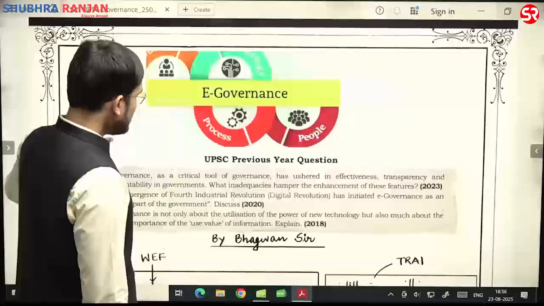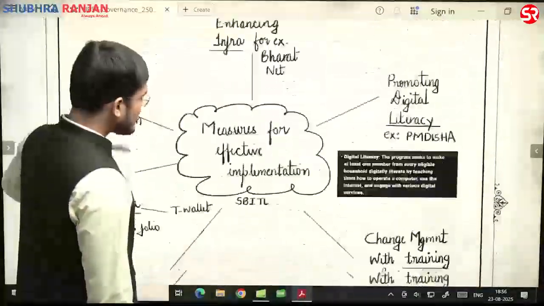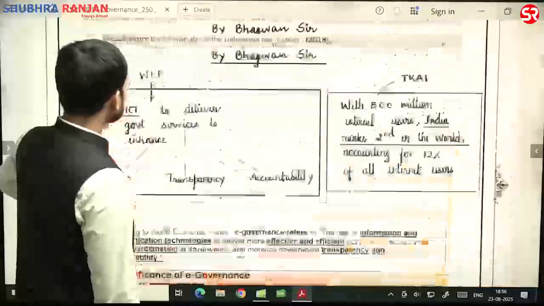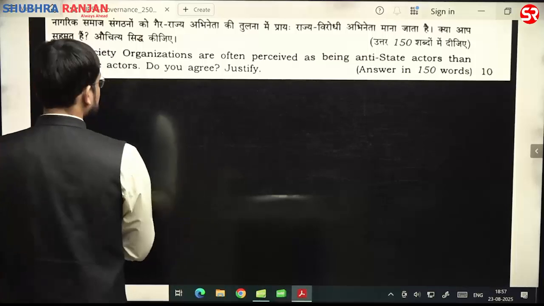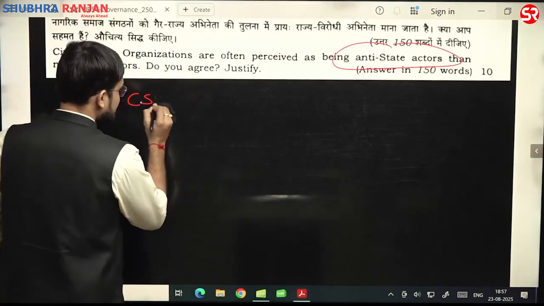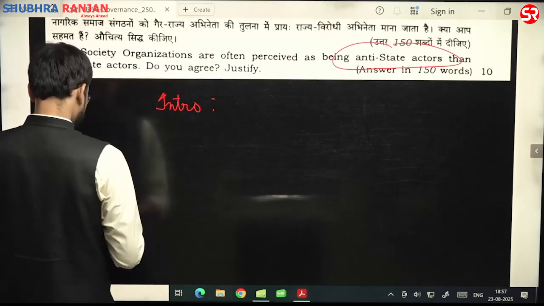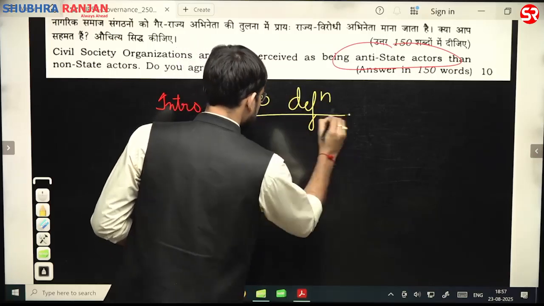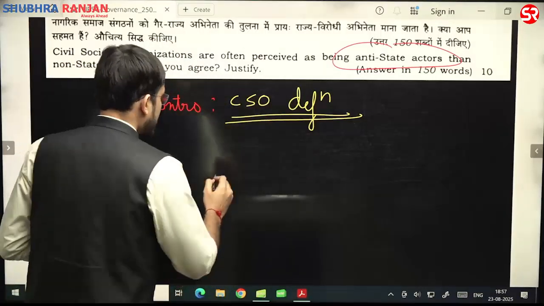So here, for example, if you see our notes also, you will find that we discussed all of these aspects here, and we discussed NGOs and, for example, pressure groups. So, can civil society organizations be perceived as anti-state actors? First of all, provide the CSO definition. So in the introduction itself, what should you be writing? You should be writing the CSO definition: it is a non-state actor, a not-for-profit organization working for the people's interest, and thereby make that diagram.